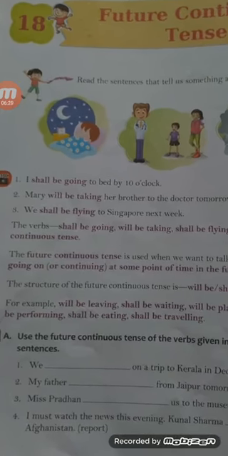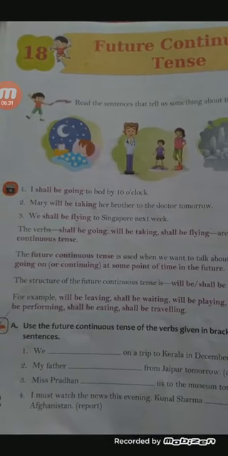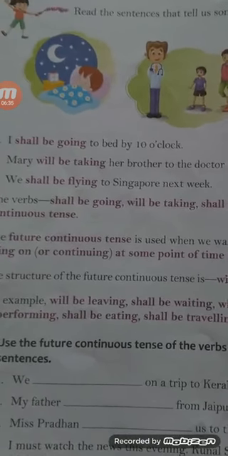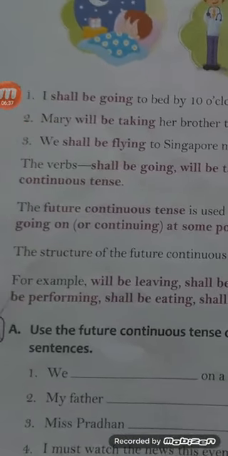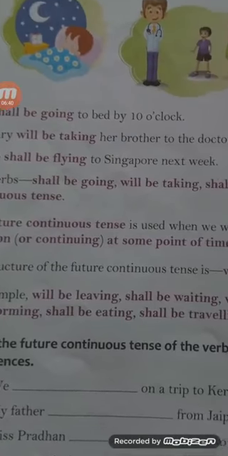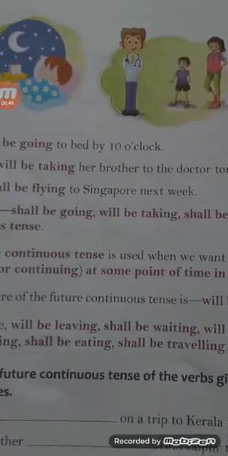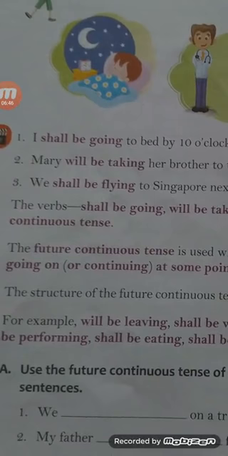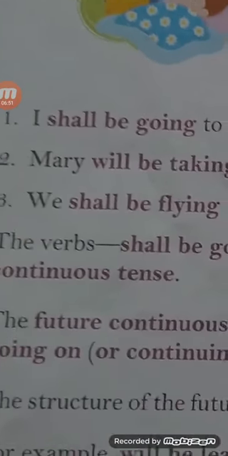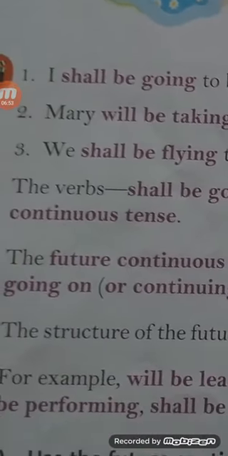So you all have to write the structure, their negative sentence and their interrogative sentence in your fair notebook. Now look at this chapter, the verbs. Shall be going, will be taking, shall be flying are in the future continuous tense. The helping verb is shall be and the main verb is going. Helping verb will be, main verb taking. And in the third sentence, the helping verb is shall be and the main verb is flying.